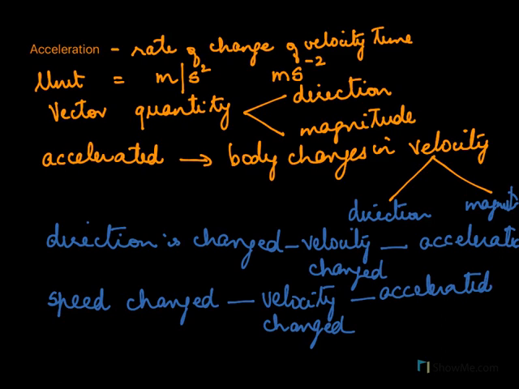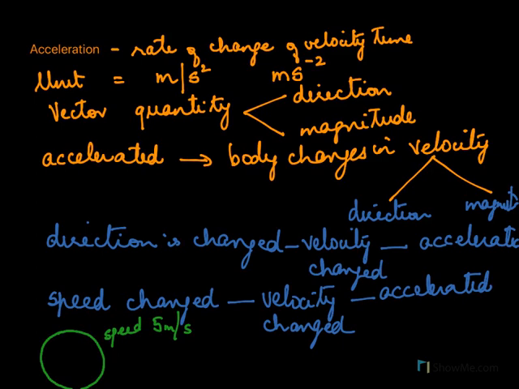So if I consider an object moving in a circle, okay, it's moving in a circle with a constant speed of 5 meters per second. Speed is constant. Is the body accelerated? It's not enough to see speed. We have got to consider the direction. Now remember, when an object is moving in circular motion, it changes its direction all the time.